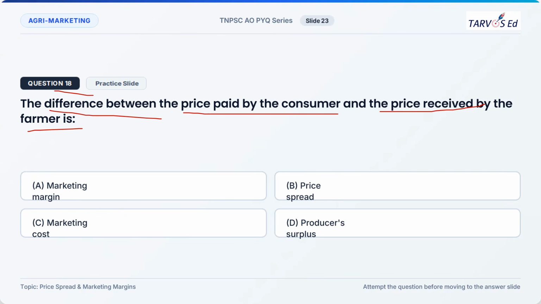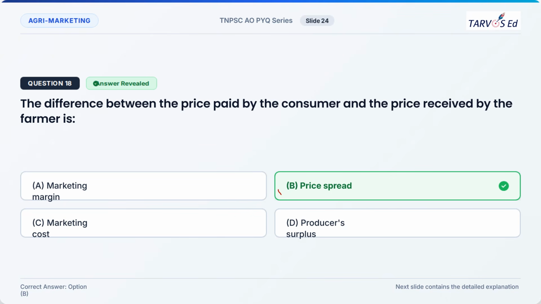So the correct option will be option B, price spread. Price spread is the difference between consumer price and producer price. So we'll see the explanation of other things also, which is also important. You can expect questions from these concepts also.